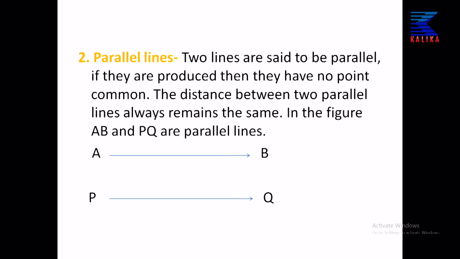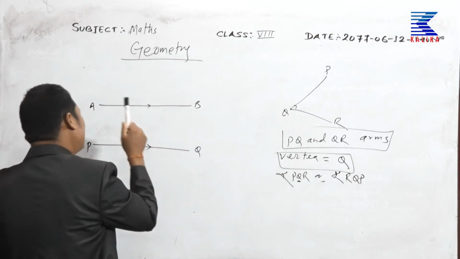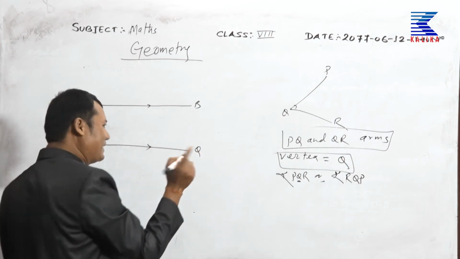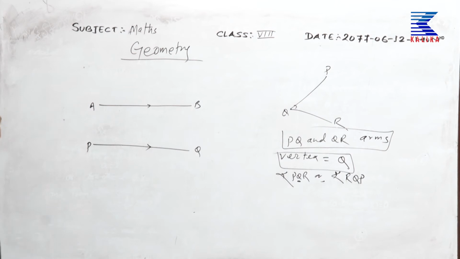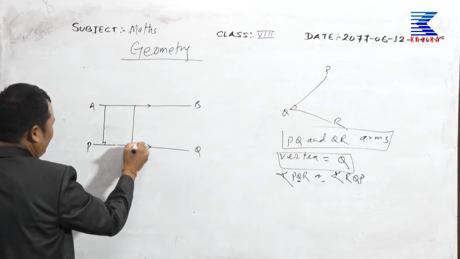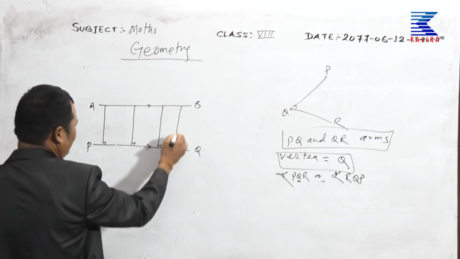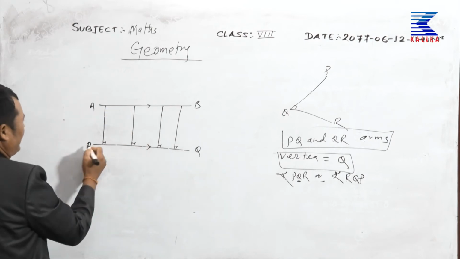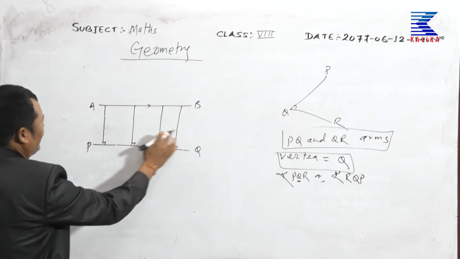In the figure, AB and PQ are parallel. AB and PQ do not intersect each other, and the distance between them is always equal everywhere.